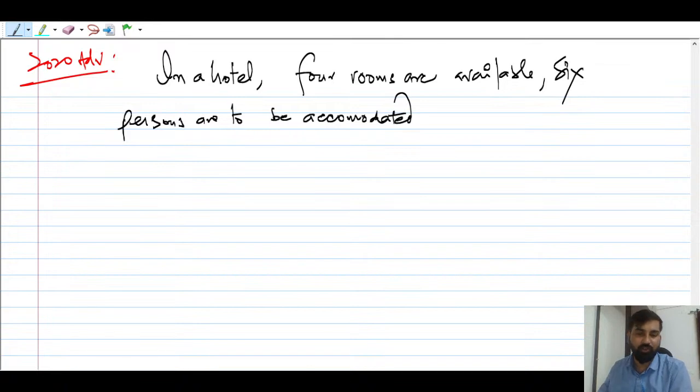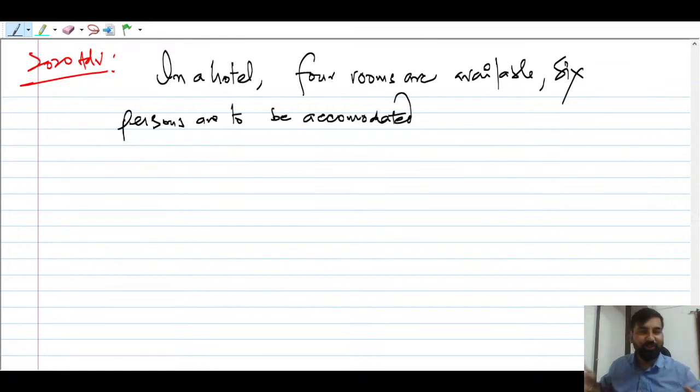Suppose you went for a trip along with your family, and there are 6 people. But as far as money is concerned, hotels are very costly, so you will choose 4 rooms in a hotel.